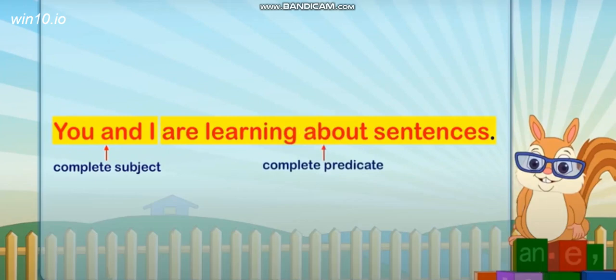Yes, students, basically subject is what we are talking about. I repeat, basically subject is what we are talking about. So here, you and I are learning about sentences. So who is learning about sentences? You and I. So you and I are our complete subject, whereas are learning about sentences is the complete predicate. I hope you have understood it.